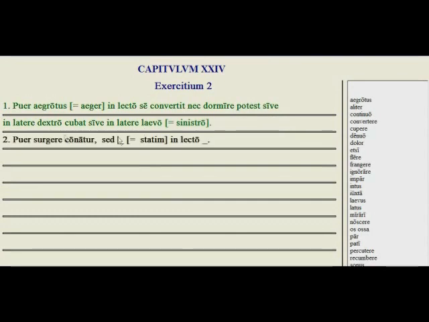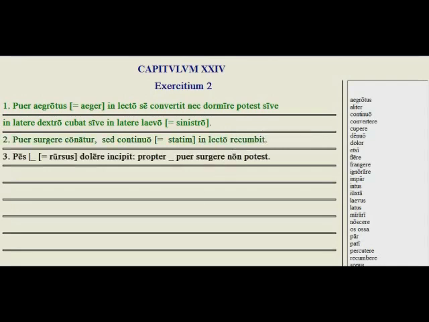Let's do one more. So puer surgere conatur, the boy tries to get up, but we need the word here that means statim, and the word that we learned is continuo, one of those new adverbial forms that end in o. But right away in the bed he lies down again. Cubat means to lie down. To lie down again we learned was recumbit.